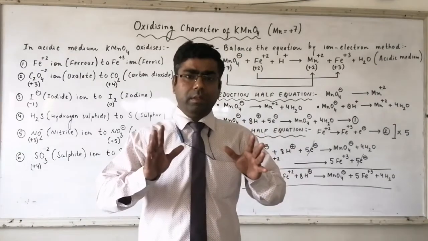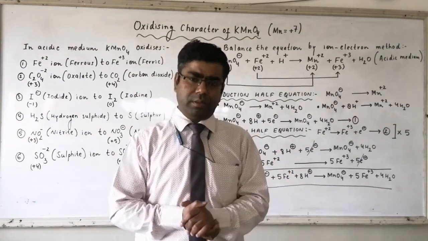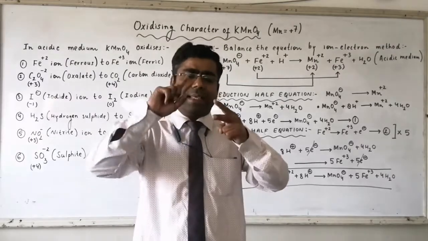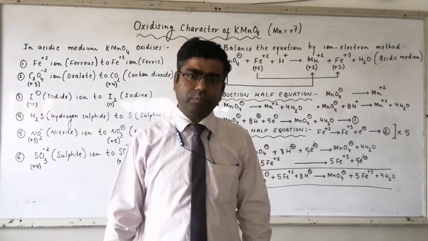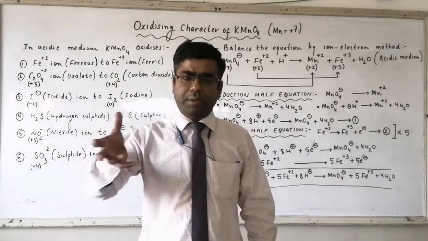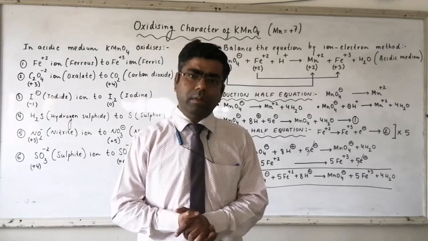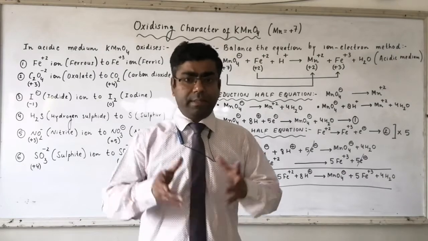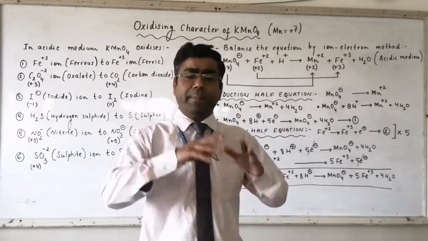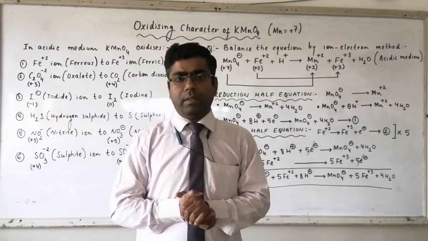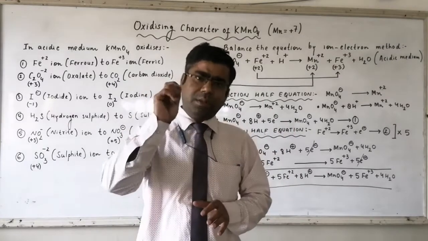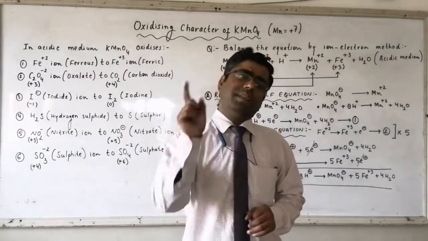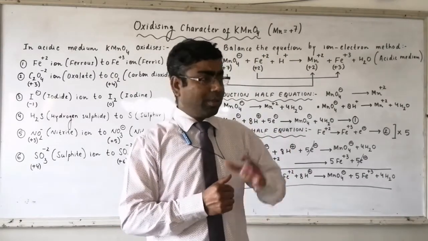Now divide the reaction into two half equations. First will be the reduction half equation and second will be the oxidation half equation. Take the reduction half equation. Follow the mass conservation principle, which means the number of atoms on the reactant side and product side will be the same. And after balancing all the atoms on the reactant side and product side, go for charge balance, because ions are there.